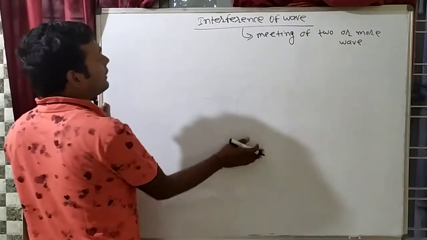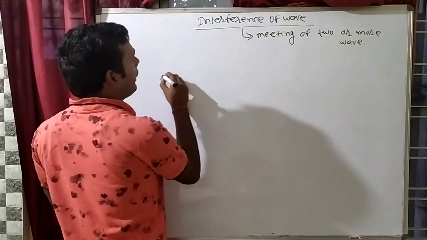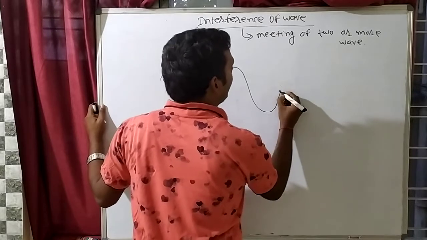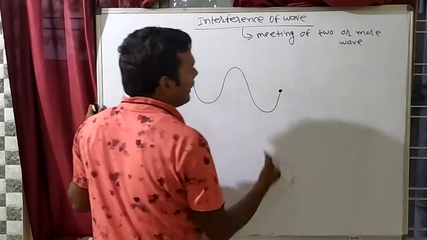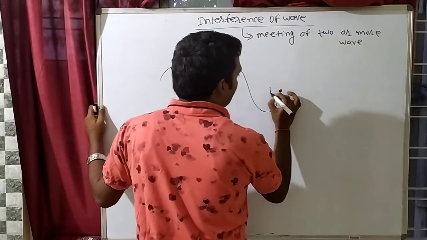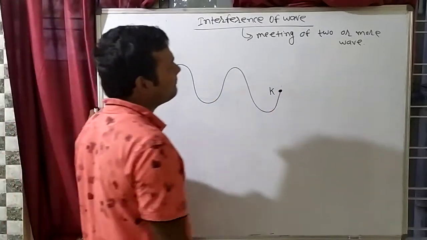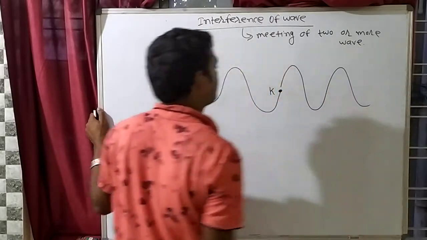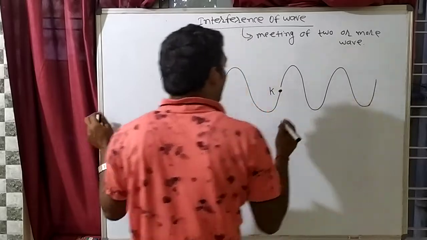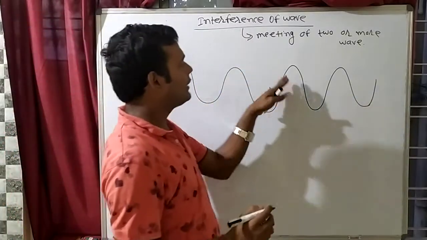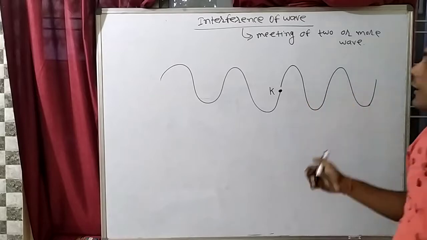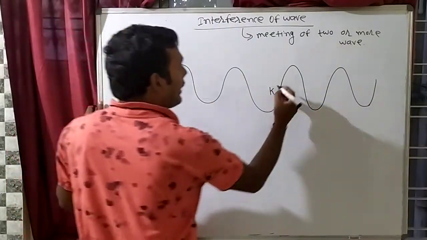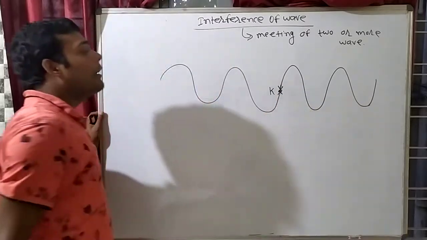How can two waves meet? For example, suppose that a wave is coming like this, and here is a point and here is a particle. Let's say this particle's name is K, meaning Kanhaiya, and suppose that another wave is coming like this. Clear? So one wave is going like this, and one wave is going like this. So on this particle, this wave will hit like this, and this wave will hit like this. So whose word will this particle listen to?